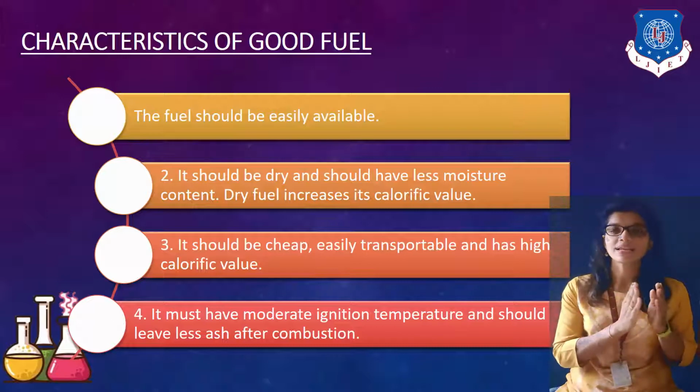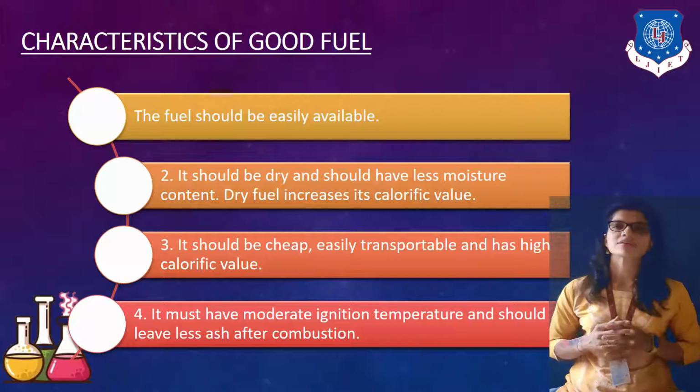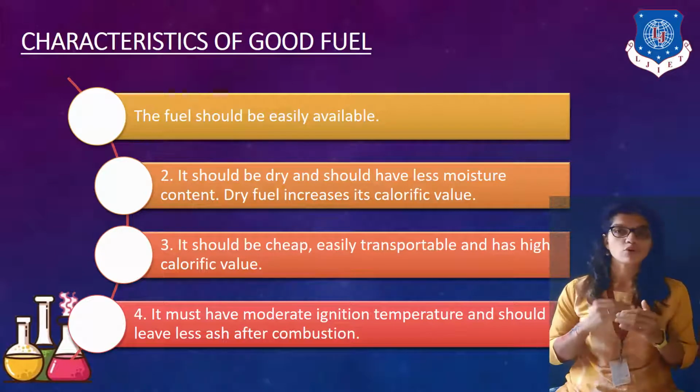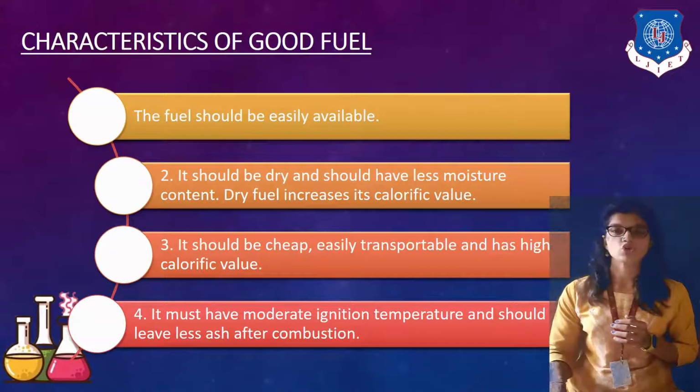It should ignite at a moderate speed also. If it ignites at a moderate speed, then and only then will it give us a very good result, right? You need to make sure. Next point is it should produce less ash after combustion because it creates pollution. We all know that the more ash is produced, the more pollution it creates. So it should produce less and less pollution. For that, we need to make sure the ash content should be less, right?